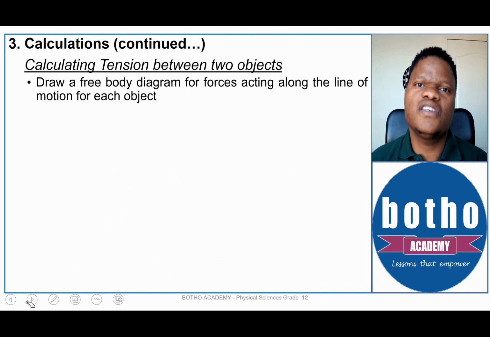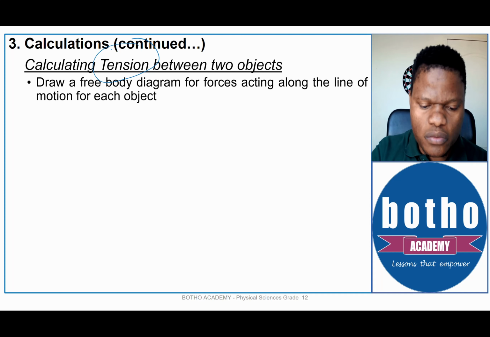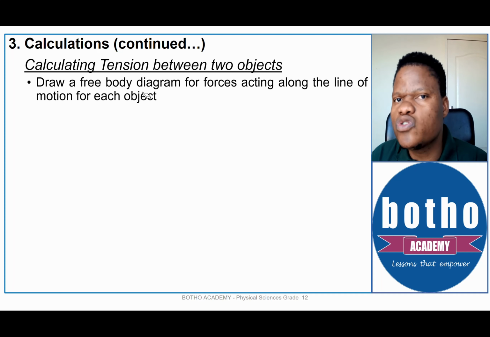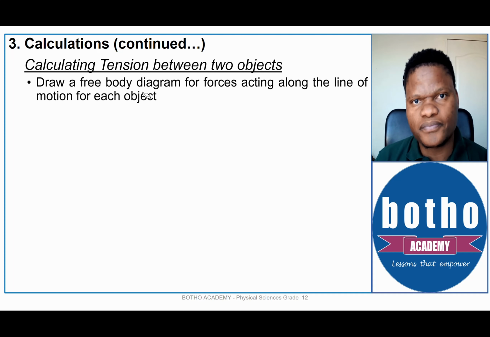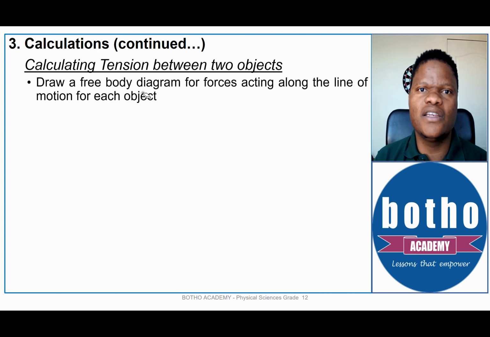The first thing that I'm going to say to you, when you are asked to calculate the tension between two objects, is draw a free body diagram for the forces acting along the line of motion. You don't have to draw a free body diagram for all the forces. You just draw the forces that are along the line of motion. If the motion is up the slope, the forces that are in line with the motion are up the slope and down the slope.